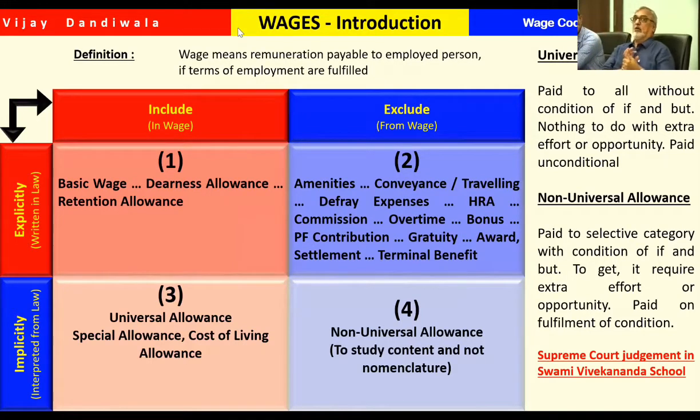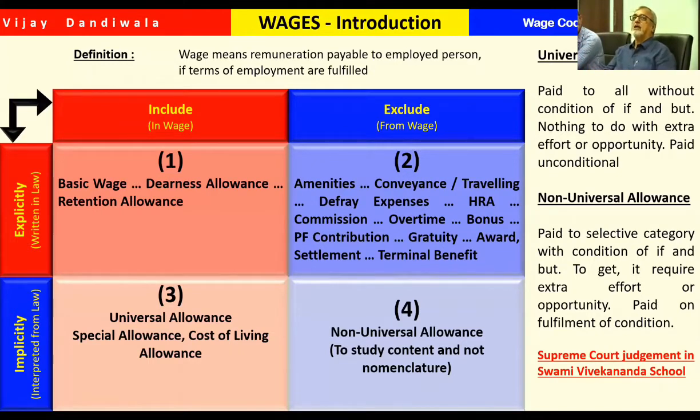But if the allowance is not universal, if it is paid to a specific category with a condition, and extra effort is required here. For example, for some senior managers, we are providing a vehicle. Now it is paid only to senior managers, so the rest of the people are left out. When the rest of the people are left out, it is not at all a universal allowance.